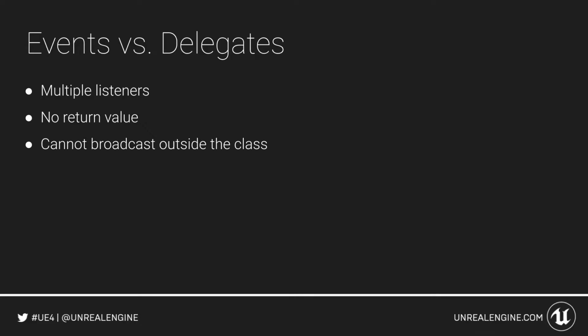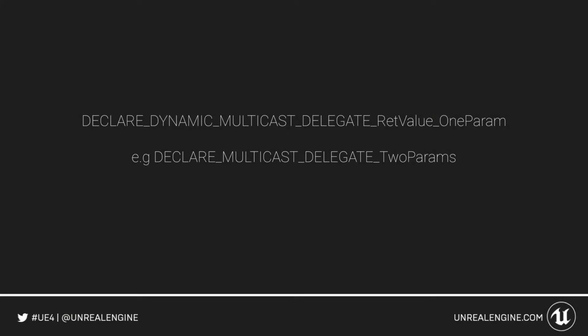So how does this boil down? Well, first of all, you have to ask yourself whether you want to go down the events route or the delegate route. And this is what the declaration macro looks like when you're trying to declare the type of a delegate. First of all, you have these bits in white. They don't change, but everything else here can be omitted or changed out. So for example, if you want it to be dynamic, you put in underscore dynamic. If you want it to be multicast, you put in underscore multicast.